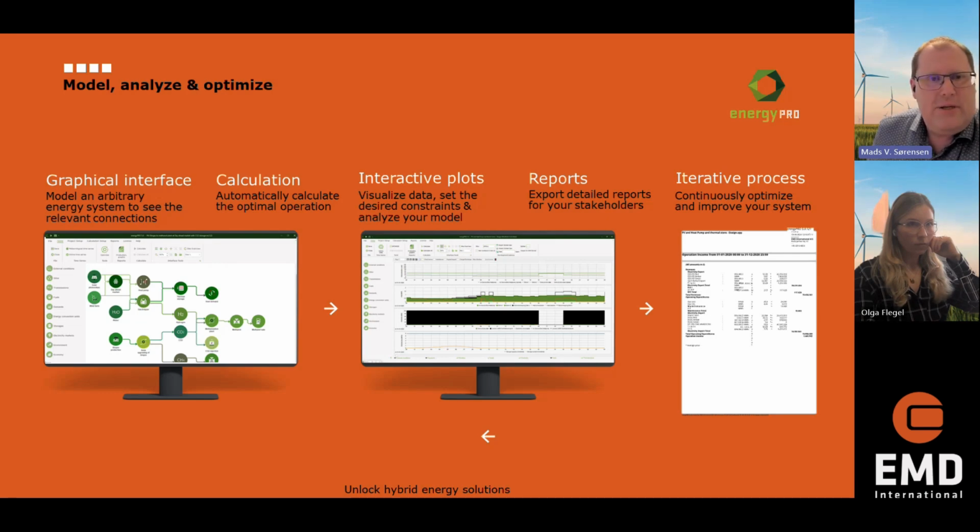When will the wind turbines run? When is the PV on? When will we charge the battery, and when will we discharge it? There will be some reports and charts I will show you later on. And of course, as in many other cases, there will be a feedback: you realize something and you want to change it, and you go through it. So it's a nice circle. We can go in here and find the best results for our plant.